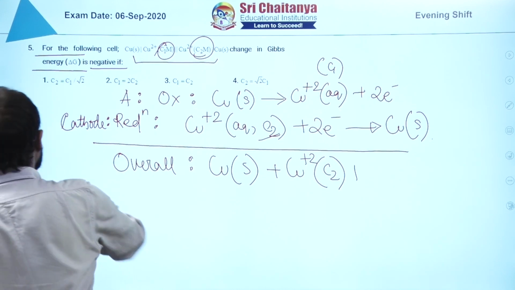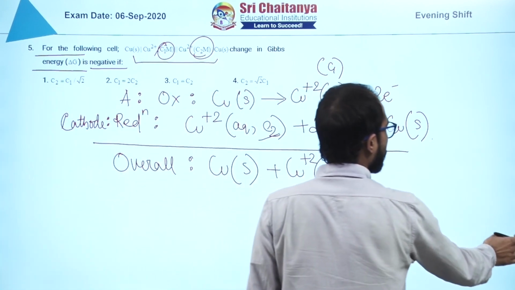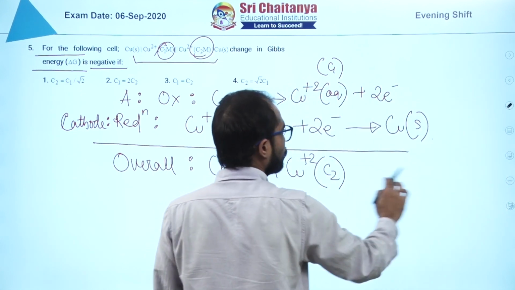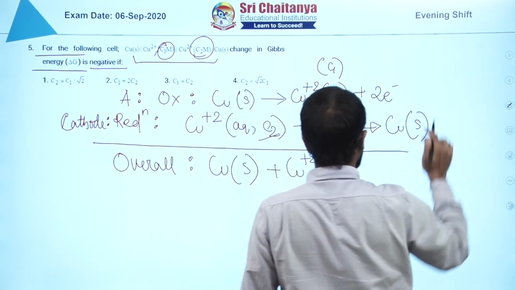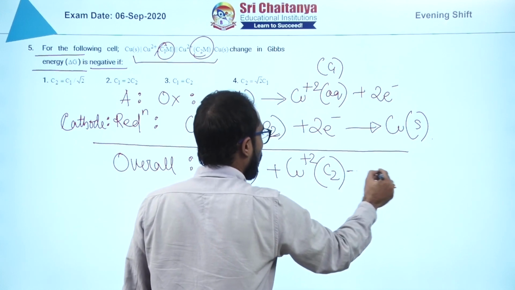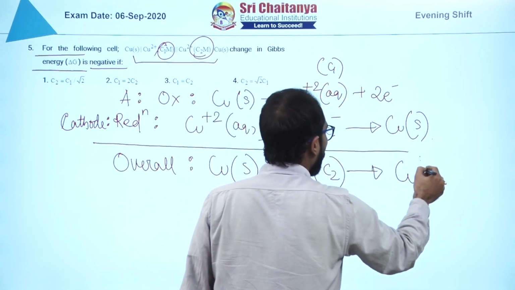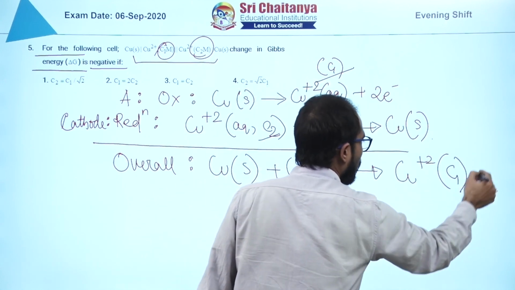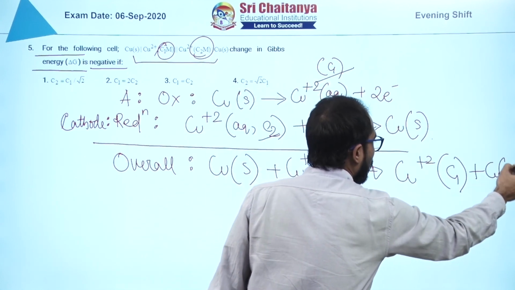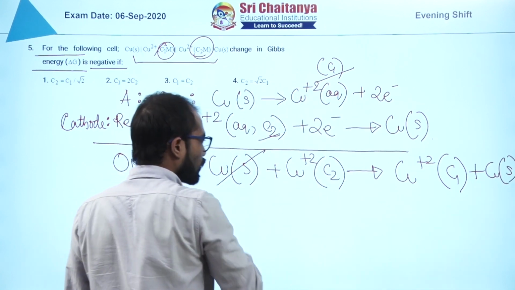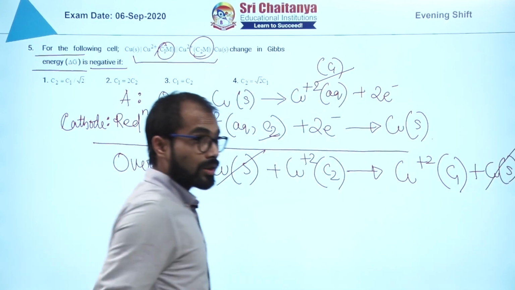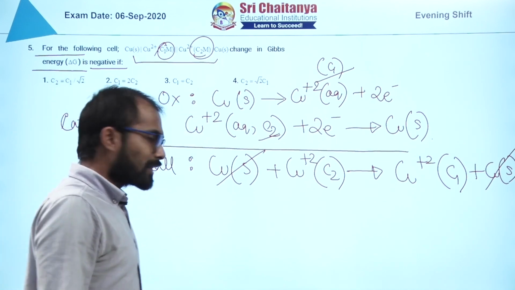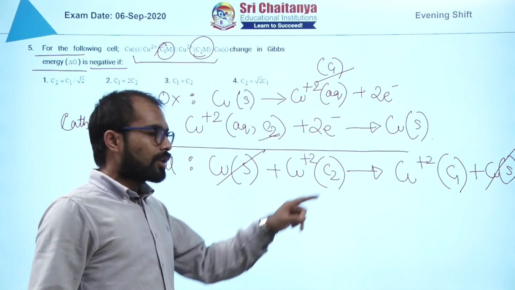On the right hand side we will have copper +2 with concentration C1, plus again copper solid. We'll remove the copper solid because solids never appear in the equilibrium constant expression, while we are left with only copper +2 ions. But why are we keeping them? Because the concentrations are different.